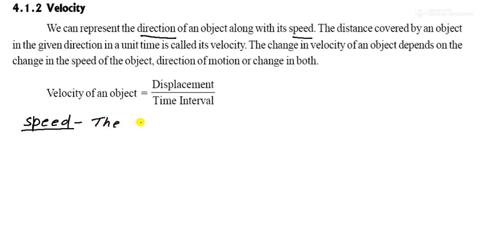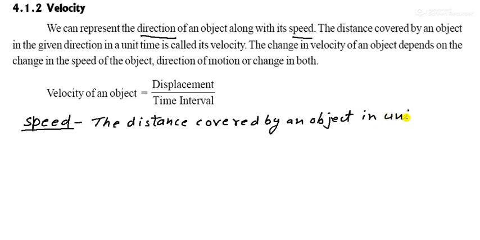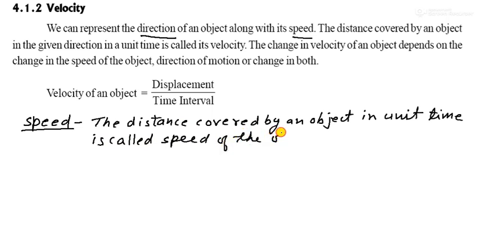So what is the speed? The distance covered by an object in unit time is called speed of the object.